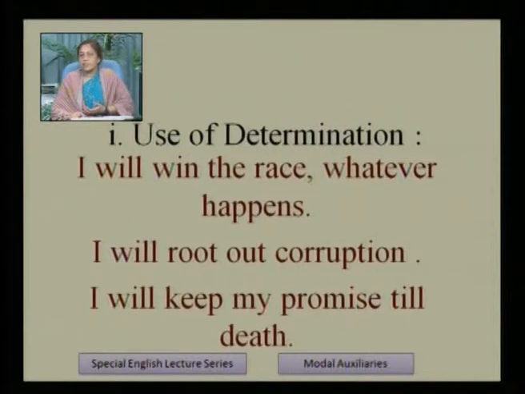How to express determination? I will win the race whatever happens. Whatever happens, I will win the race. So this shows my determination. I will root out corruption. In any circumstances, I will root out corruption. This sentence also shows the determination. I will keep my promise till death. Here also is determination of keeping the promise till death. Anyhow, I will keep my promise. Okay, so these are the examples of determination, how will is used to express determination.